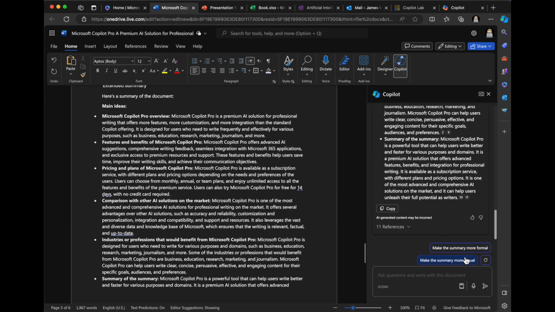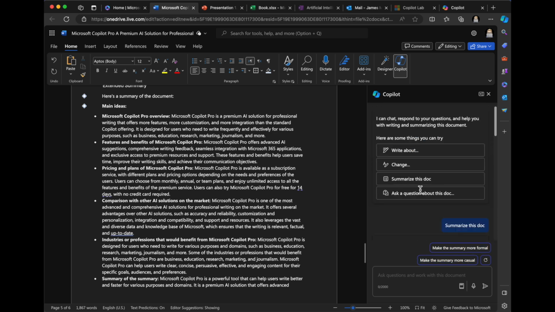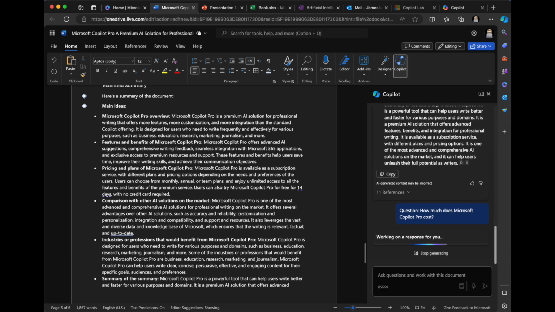So that's cool. And look at it, you can make the summary more formal, more casual. That's super cool. So, ask a question about this doc. My question is, how much does Microsoft Copilot Pro cost? And this is where I'm a little bit nervous because it's incorrect in the document.